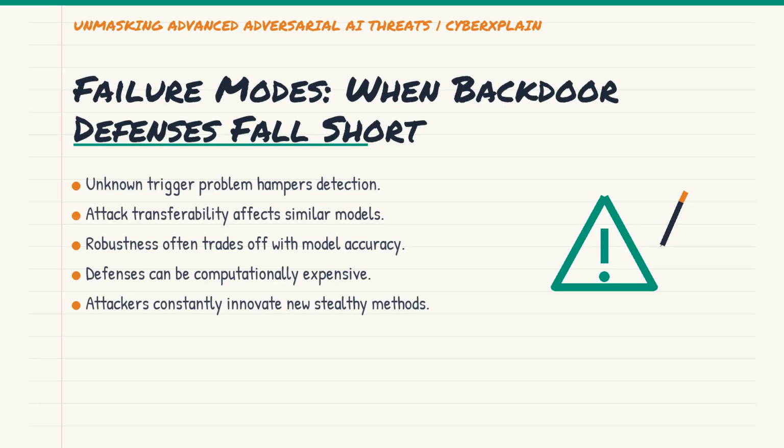Another issue is the transferability of attacks. A backdoor trained on one model might still affect a similar model, even if you retrain. And then there's the trade-off between robustness and accuracy. Sometimes making a model more robust to adversarial attacks can slightly reduce its performance on benign inputs. It's a constant balancing act, and attackers are always innovating, pushing the boundaries of stealth and resilience.